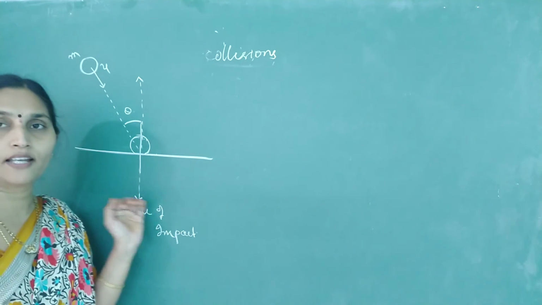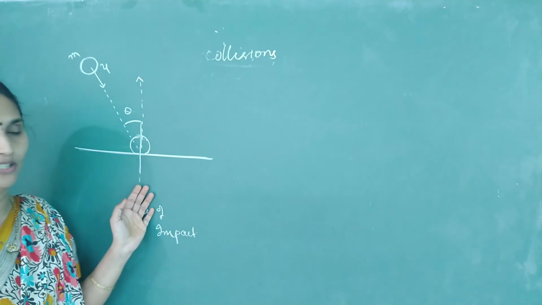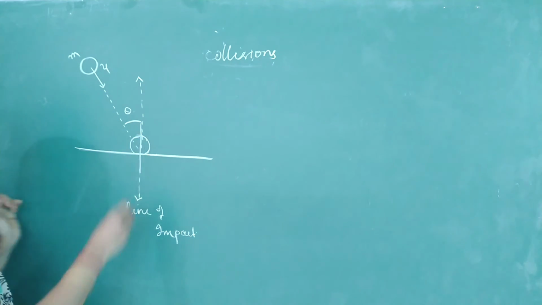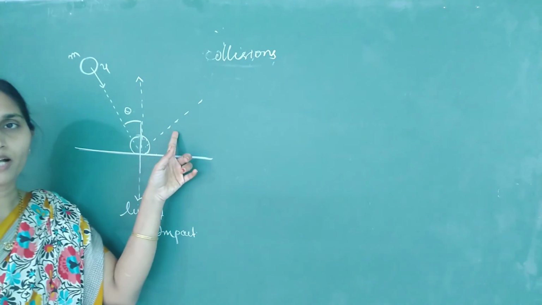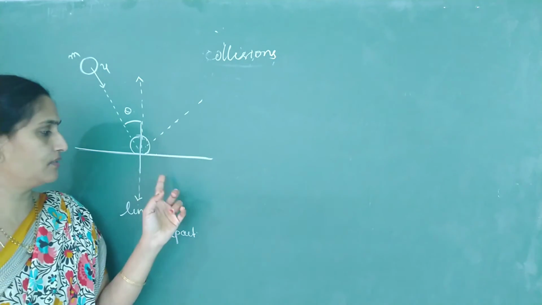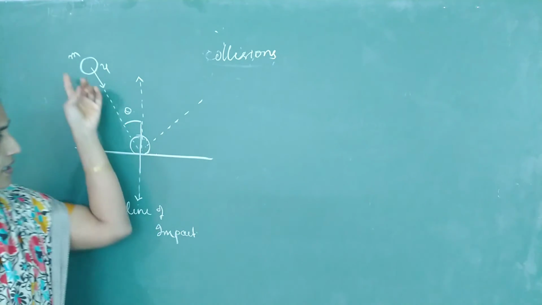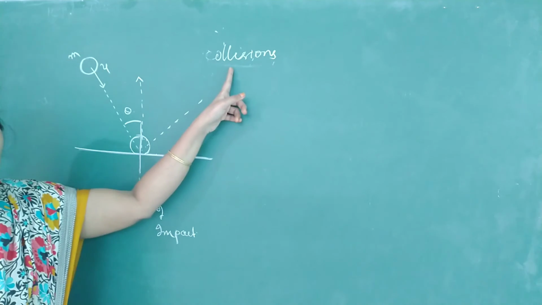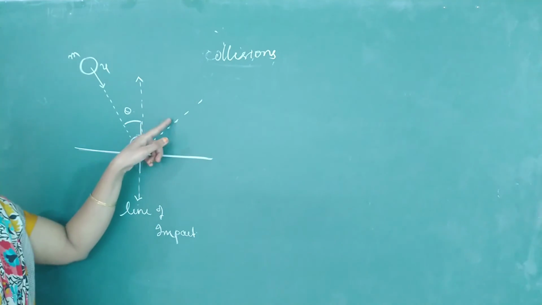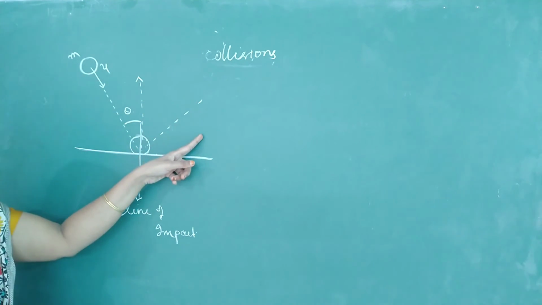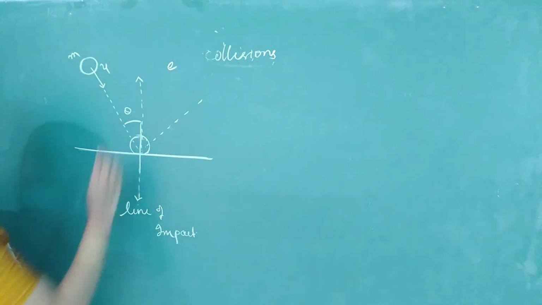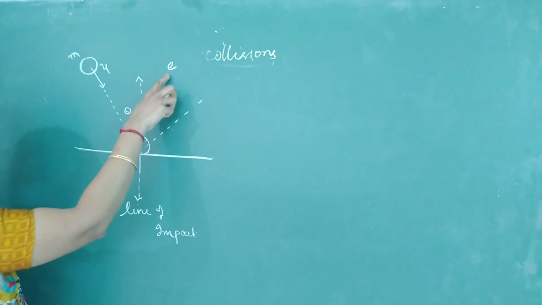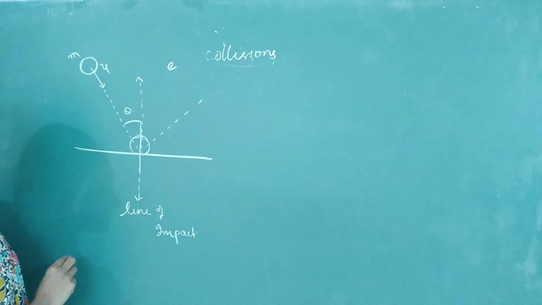If the collision is elastic, just like reflection, this ball will bounce back with the same speed, making the same angle. I repeat, if they give you that the collision is elastic, the angle of incidence will be equal to the angle of reflection. It will bounce back making the same angle with the same speed. But if the collision is inelastic, then there will be a coefficient of restitution. Let us take the coefficient of restitution as E.